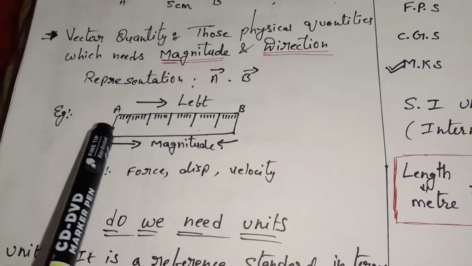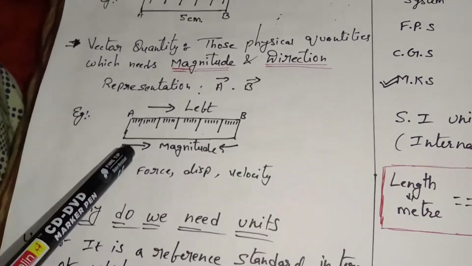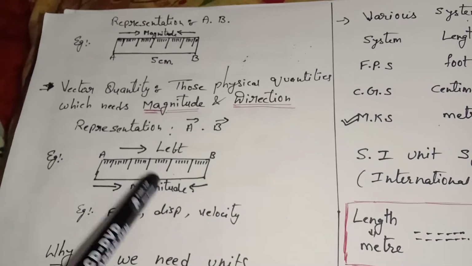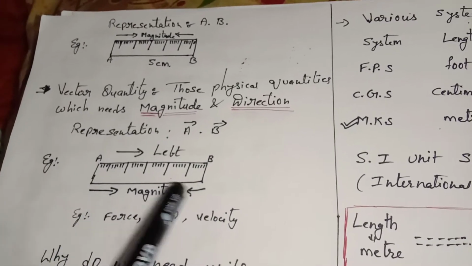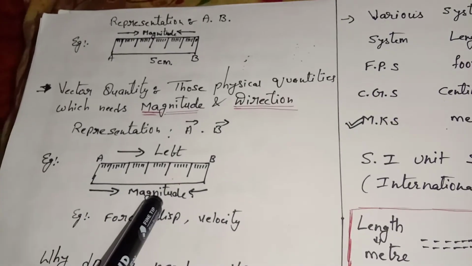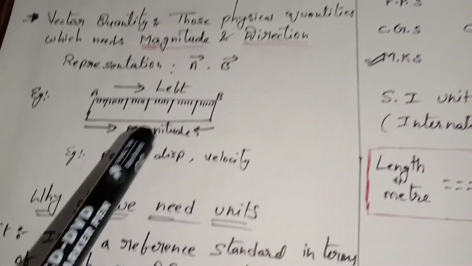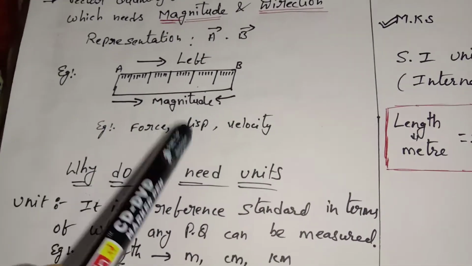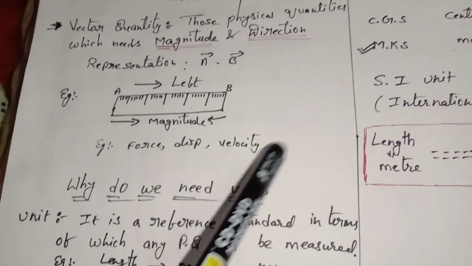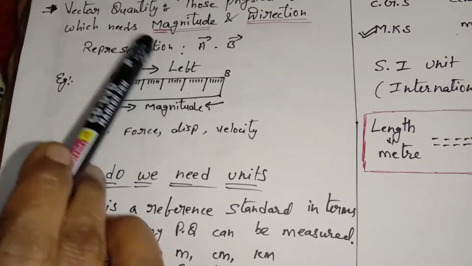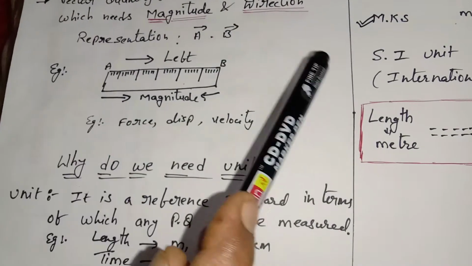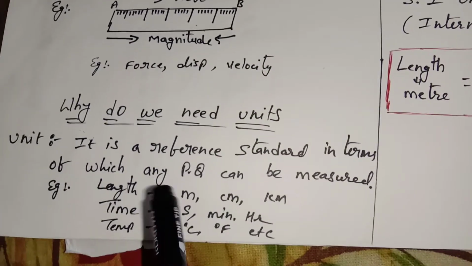See the example. The same scale I took. It is also 5 centimeter. What is the magnitude? 5 centimeter, but it is traveling towards the left side. So force, displacement, velocity, all come under vector quantity.